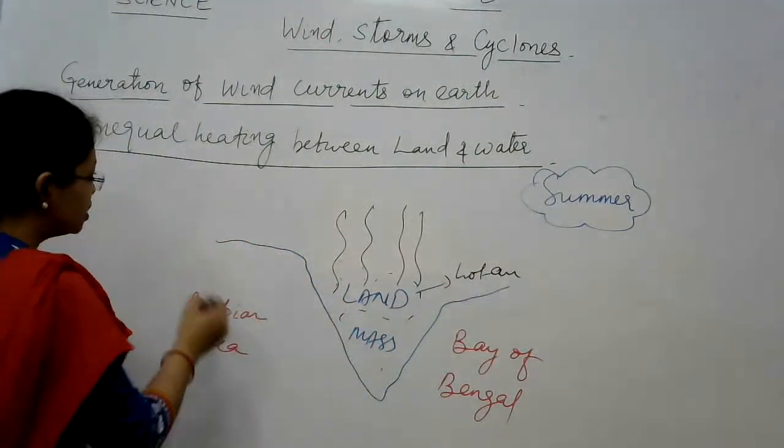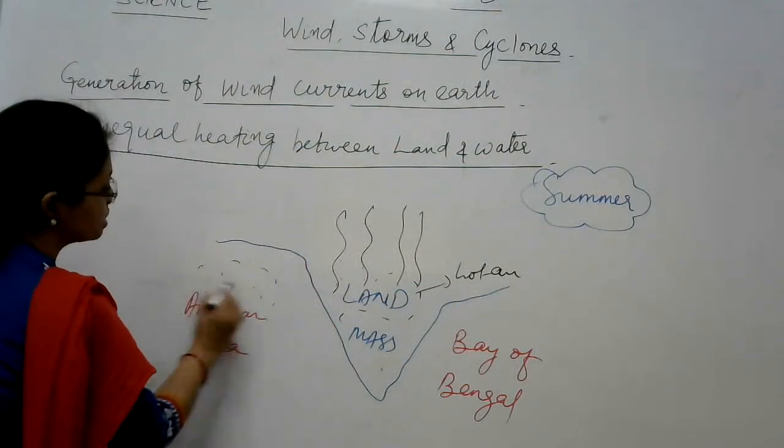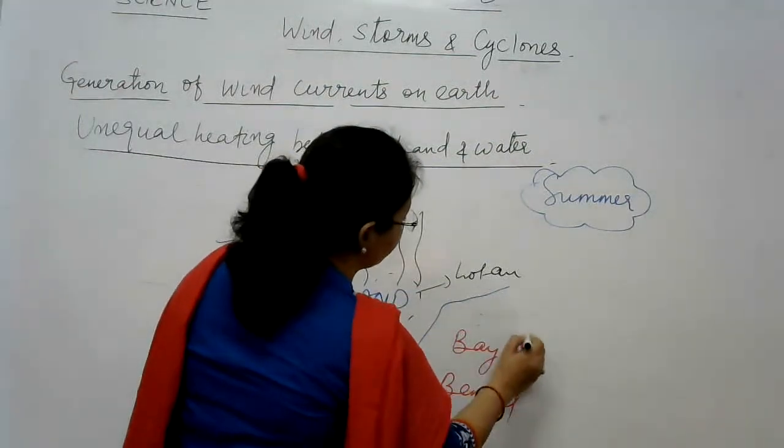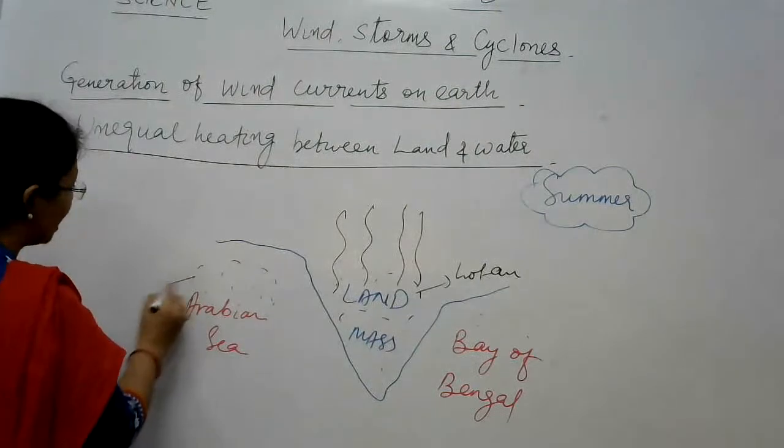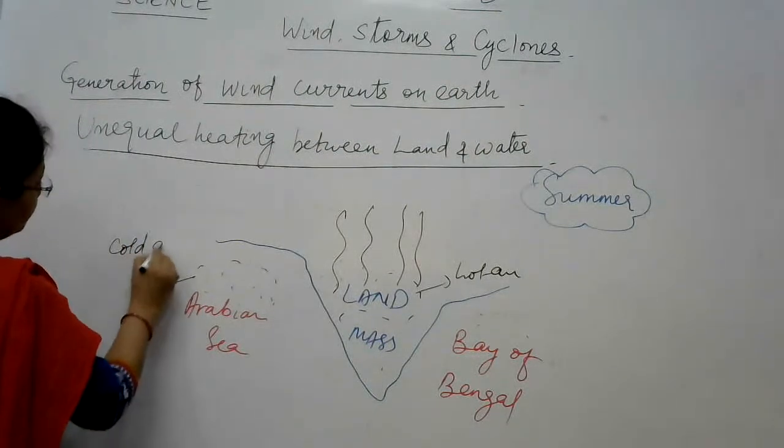And the air present over these seas, that is the Bay of Bengal and the Arabian Sea, is cold air.